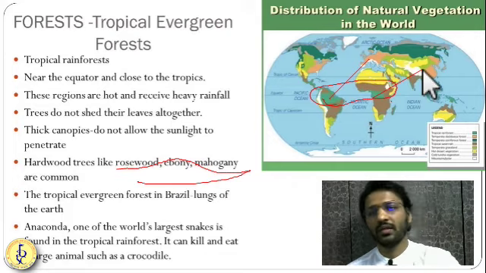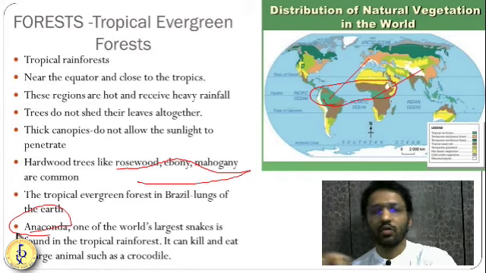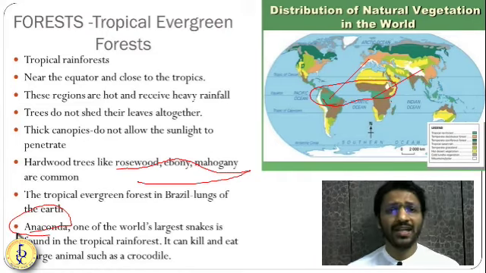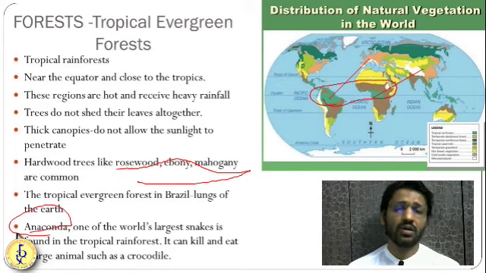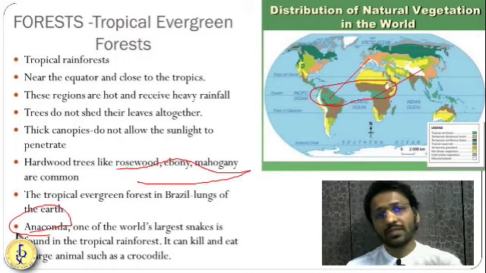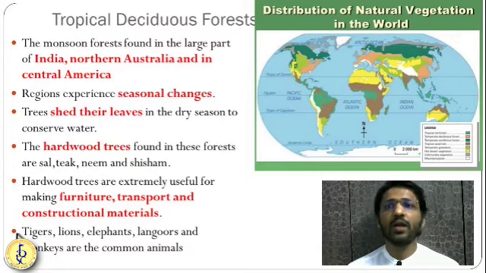You'll see interesting animals like the anaconda, which can eat a huge crocodile. They are very slow animals, but once they attack, they can eat a huge animal, like an entire deer or an entire crocodile. So these are the characteristics of the tropical evergreen type of forest. Now let us move a little further upward.